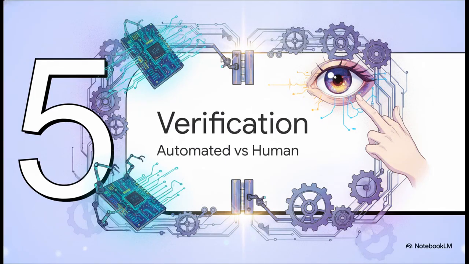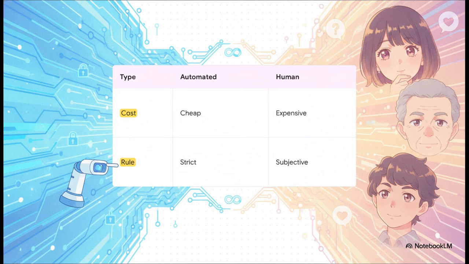Let's shift gears to Section 5, verification and human judgment. This is the hinge that the entire loop turns on. There is a very strict divide where automation should end and humans absolutely must step in. Automated verifiers are your cheap, reliable binary checks. Does the code compile? Is the refund strictly under $100? You bake these directly into the loop so the agent can self-correct.